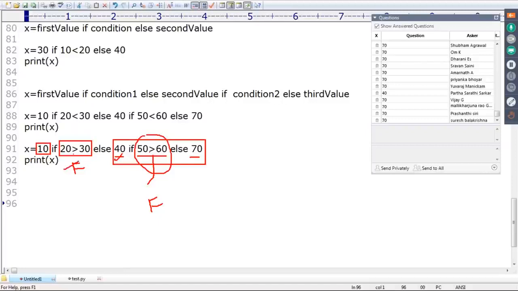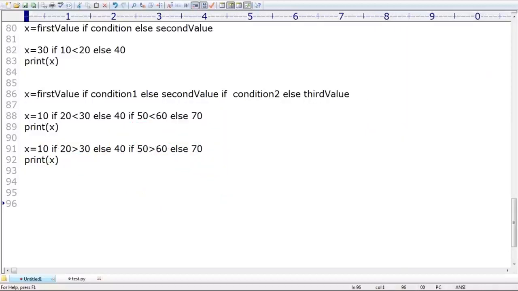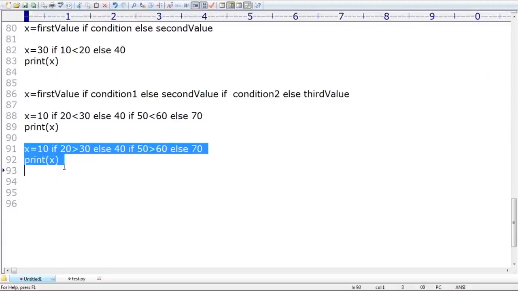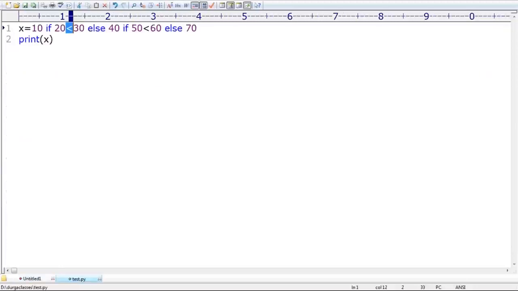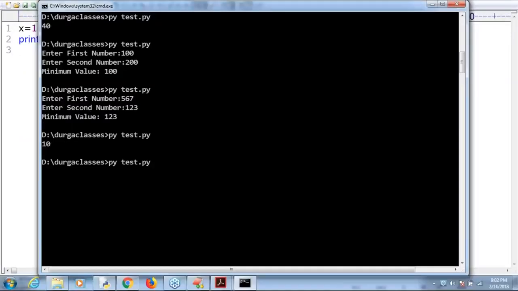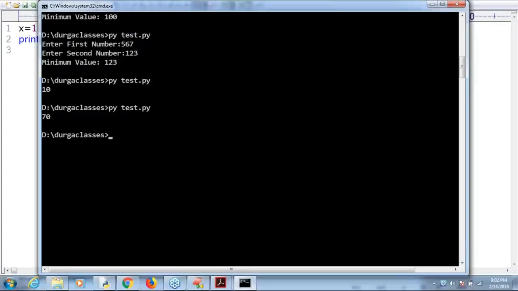Then what is the answer we are going to get? The first condition fails. That's why I require to consider the second value. In the second value, once again the second condition fails. That's why I require to consider the second value. What is the output by default we are going to get? 70 itself is the answer, sir. Perfectly, this is acceptable. Now have a look once. Okay, 70 by default we are going to get.